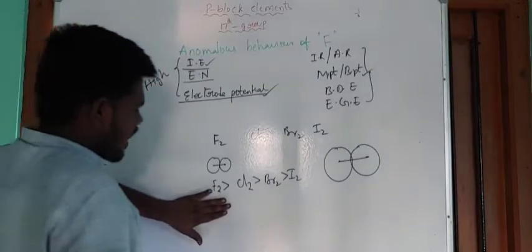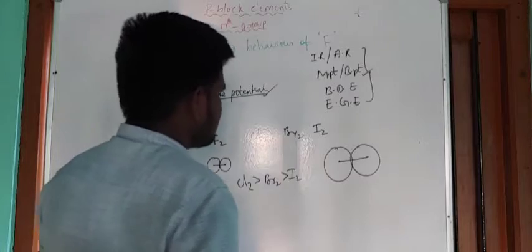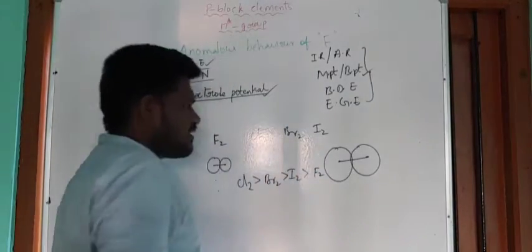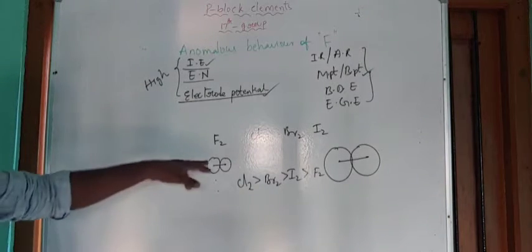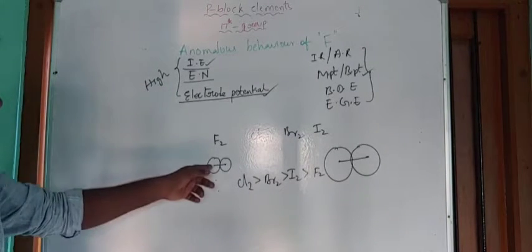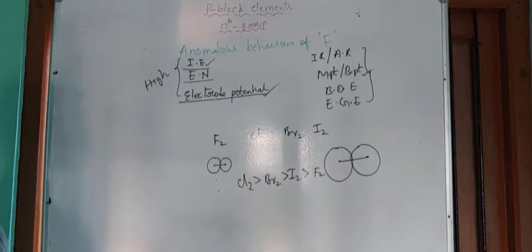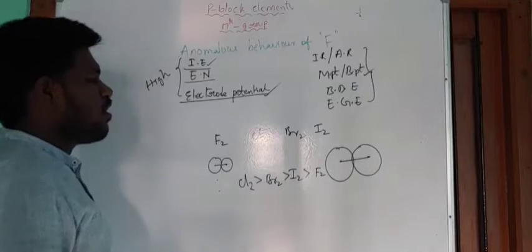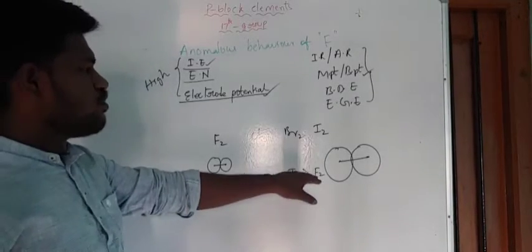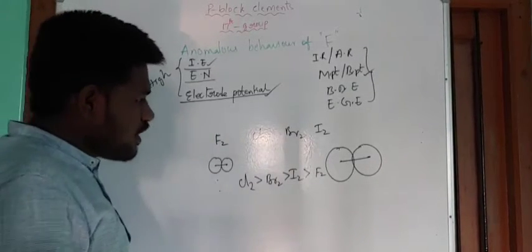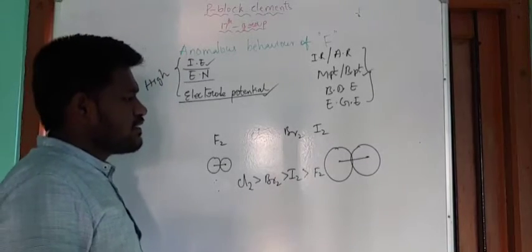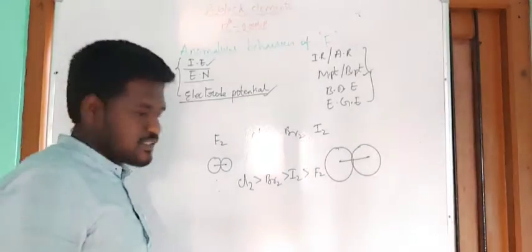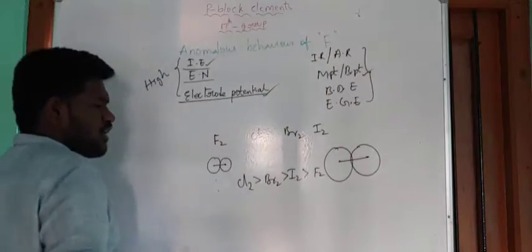But F2 has less bond dissociation energy than I2. So what is the reason for this? Generally when length decreases, it must contain more bond dissociation energy; more energy is needed to break that bond. But here F2 shows abnormal behavior due to its small size, due to the inter-electronic repulsions. Yeah, of course, small size also we need to consider.